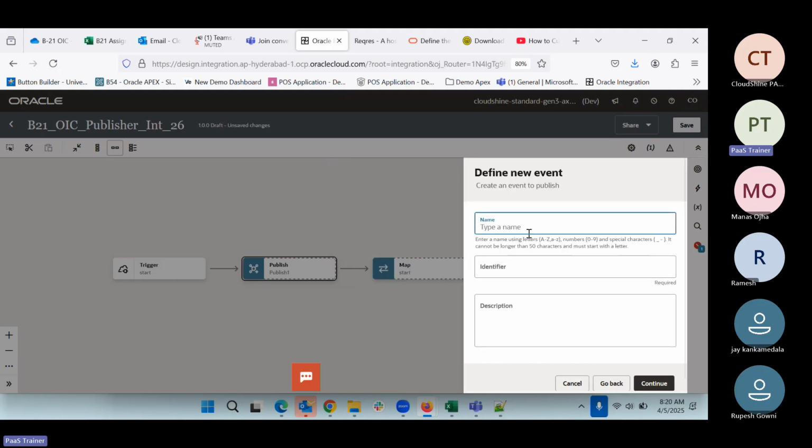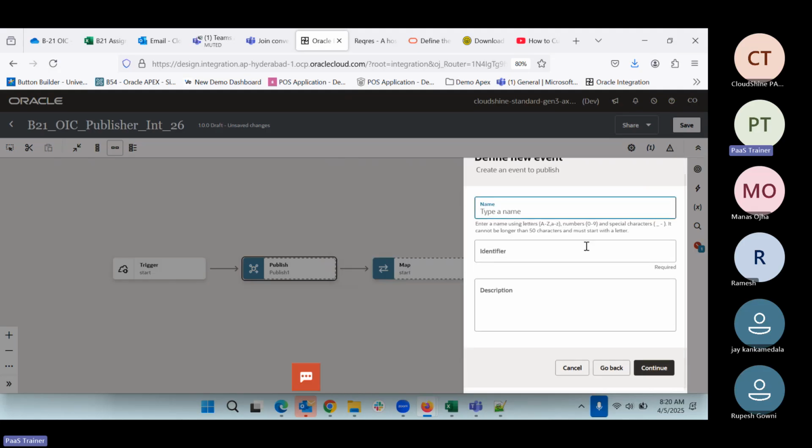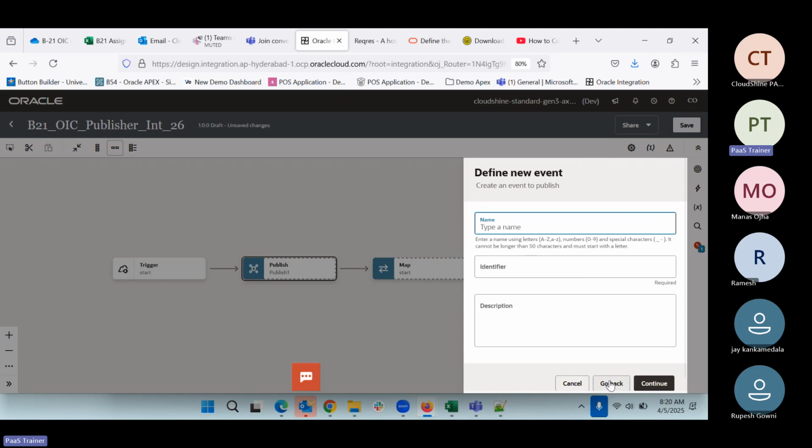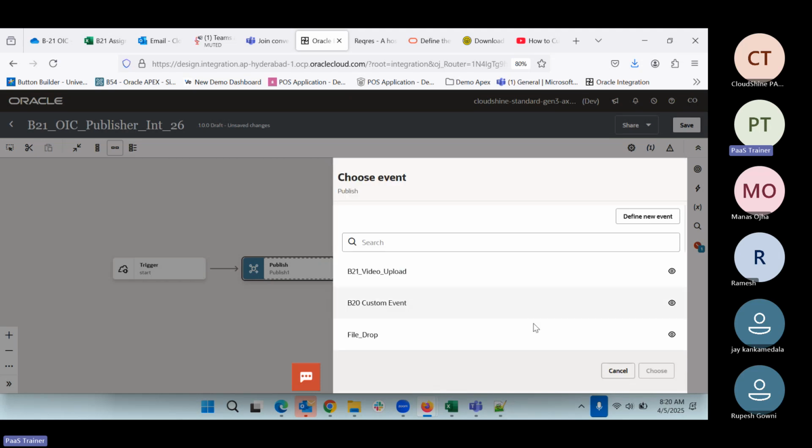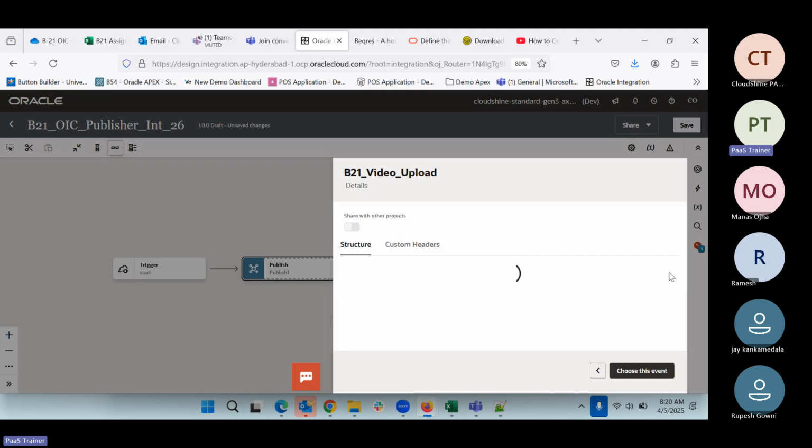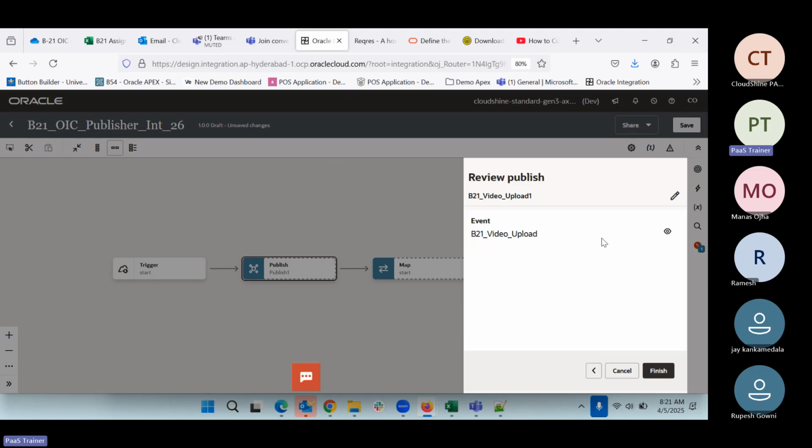If you say define new event, the same screen will come. We can create it there, or we can come back and use the existing one and see what it is. So this is the structure. We can choose this event. This event we are using, you can rename your event name here for the integration purpose if you want to rename, or we can say finish.